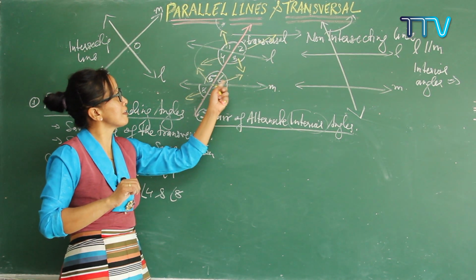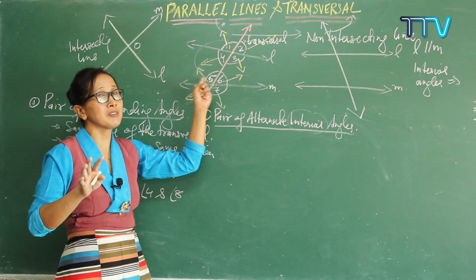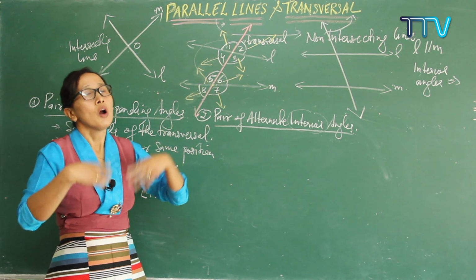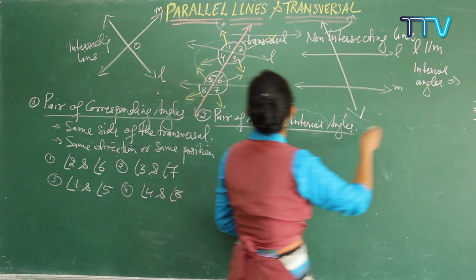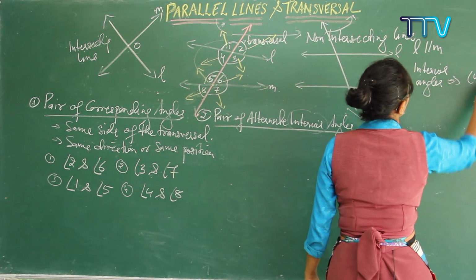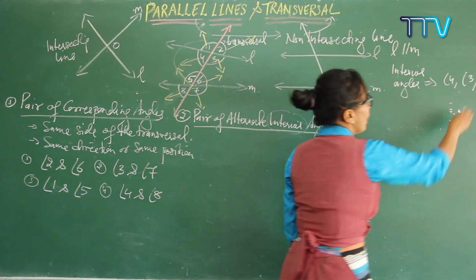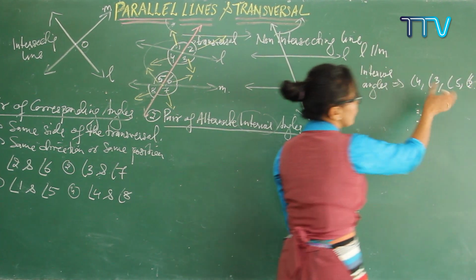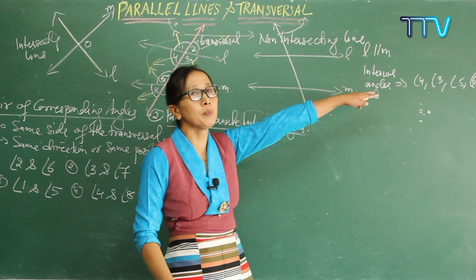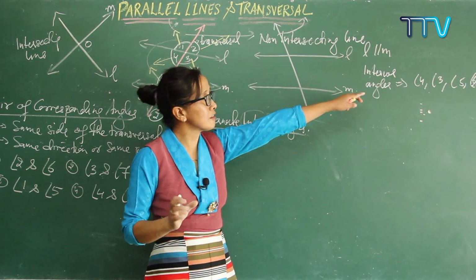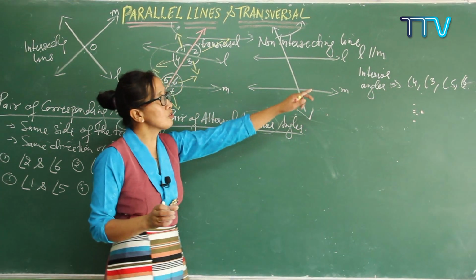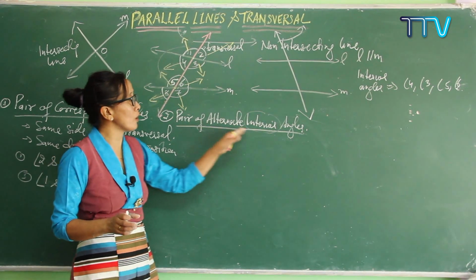So 4, 3, 6 and 5 are called interior angles. Why? Because they are lying in between the two lines. So they are angle 4, angle 3, angle 5 and angle 6. Out of these 4, you can find 2 pairs of interior angles. Understood? So which of these are the pair of alternate interior angles?